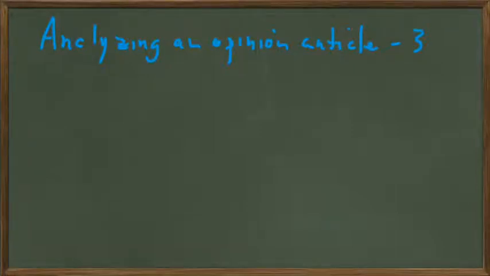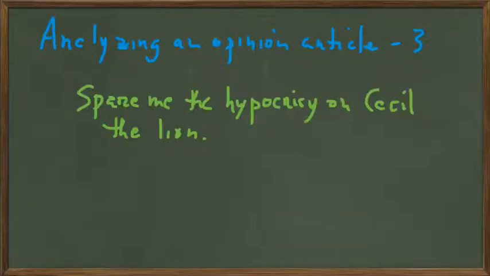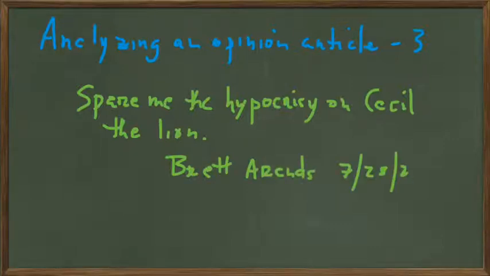In this third video on analyzing an opinion article, we're going to take a look at an article that appeared in the news site MarketWatch and use the ARG conditions to analyze its effectiveness. So if you type this search string into your computer, "spare me the hypocrisy on Cecil the Lion," you should come across an article by Brett Arends that appeared on July 30th, 2015 on the news site MarketWatch.